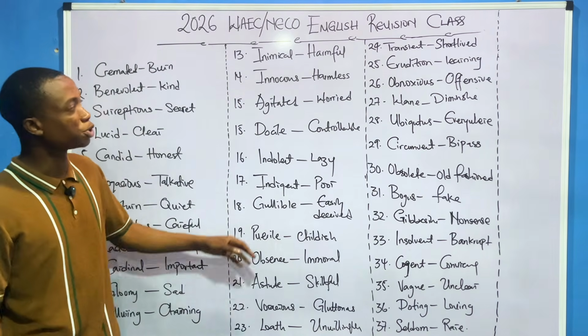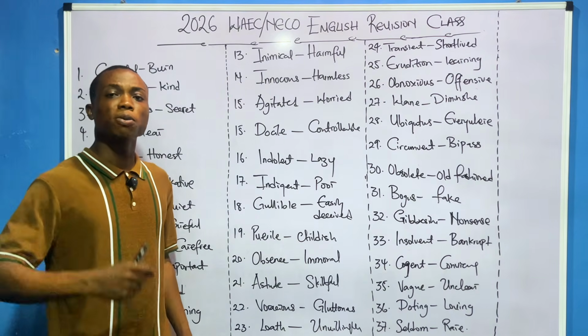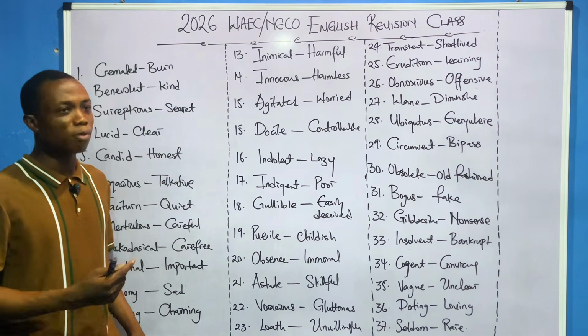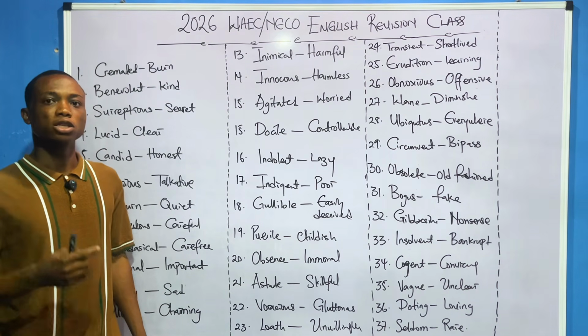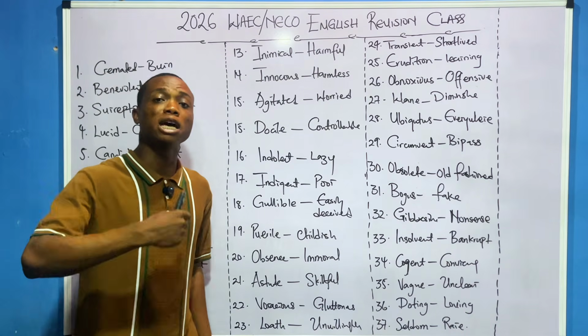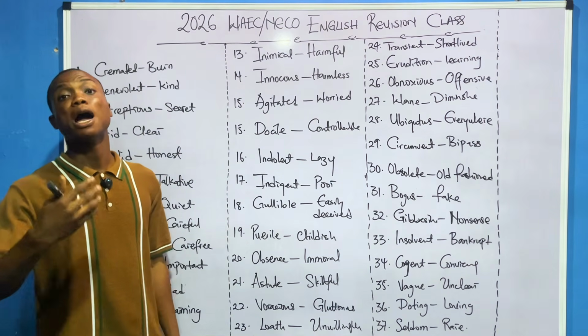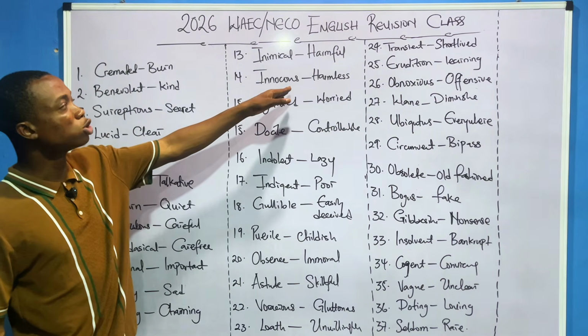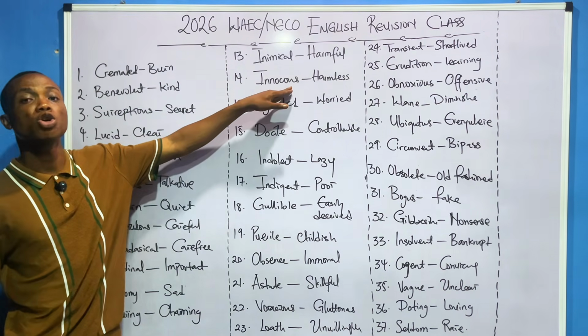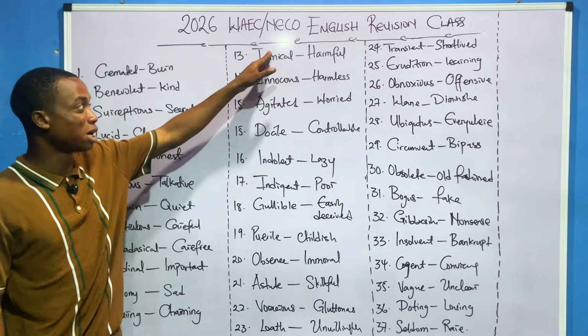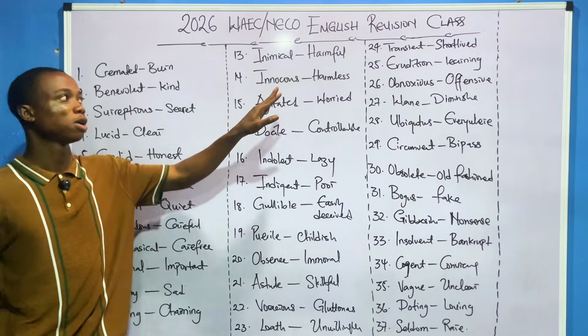Now, let's go to this section. Inimical. When somebody is inimical, it means harmful. You understand? We are about to embark on an inimical journey. It means that this journey is not going to be easy. It's going to be harmful. Yes. The opposite of inimical is innocuous. Innocuous means harmless. You can see they are opposites.